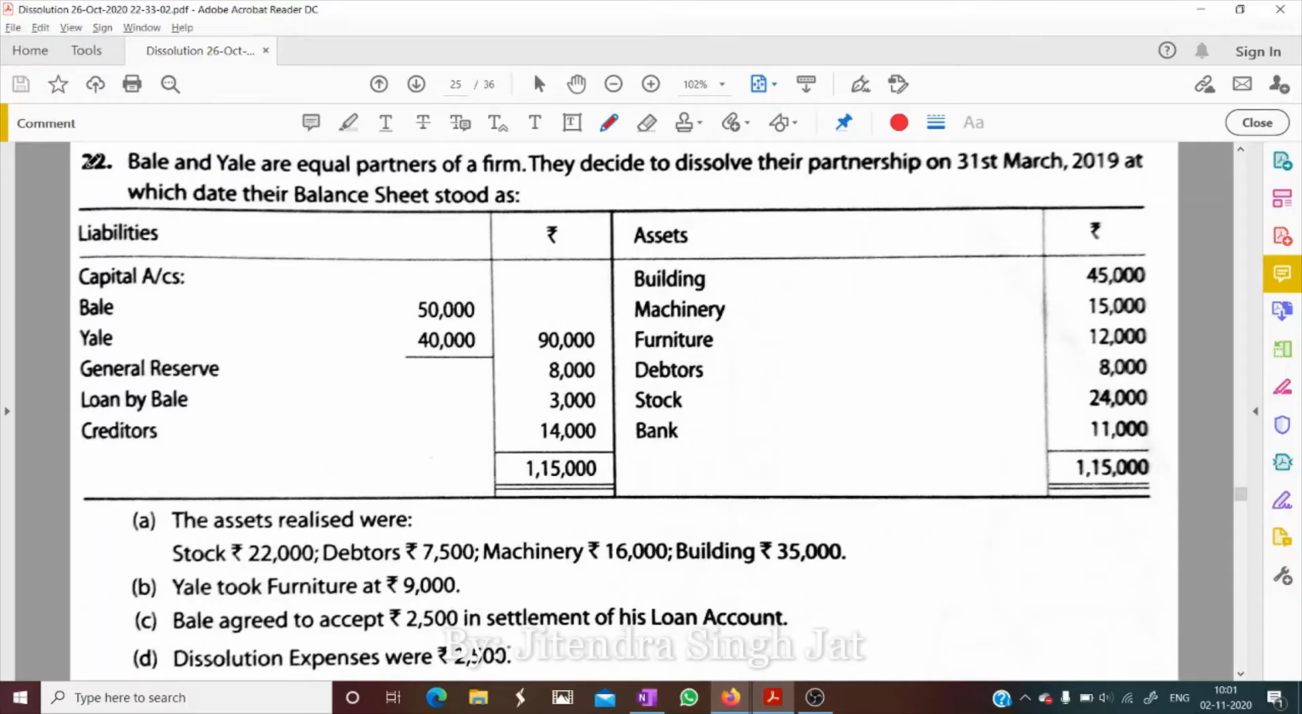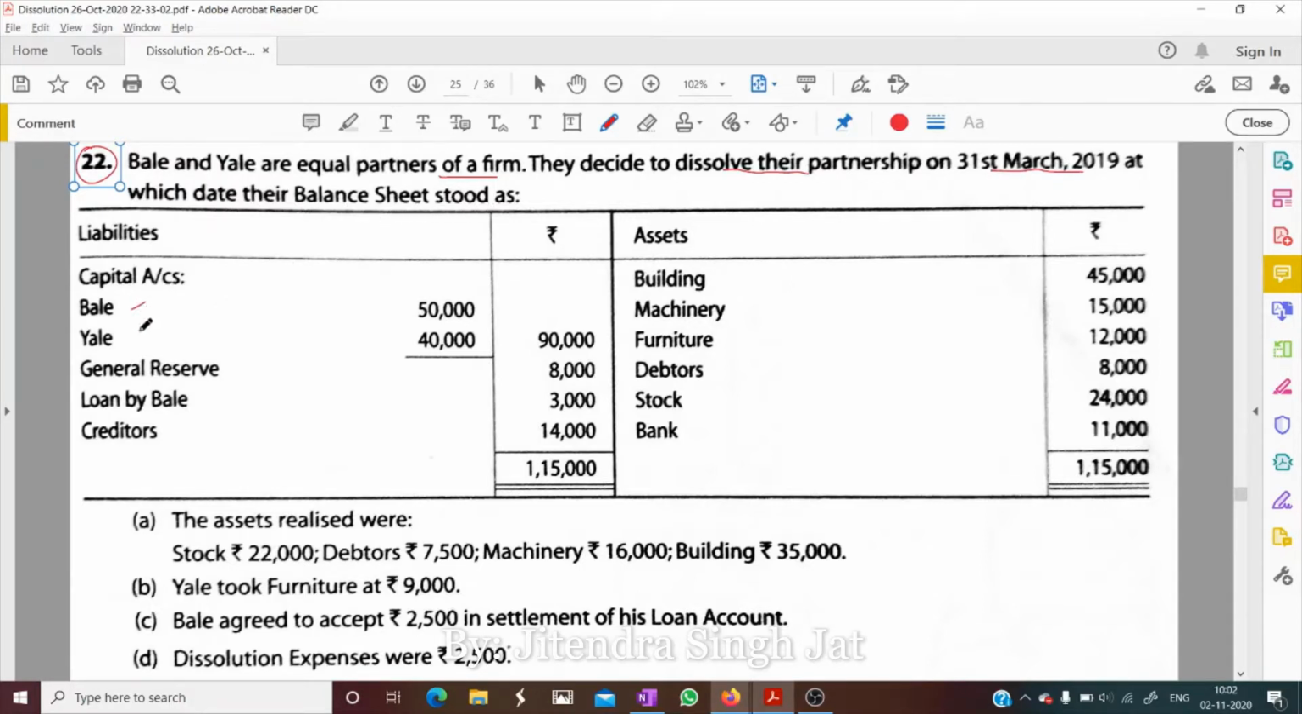A very good question. Ready? So listen, Bale and Yale are equal partners of a firm. They decide to dissolve their partnership on 31st March 2019, at which date their balance sheet stood as follows.